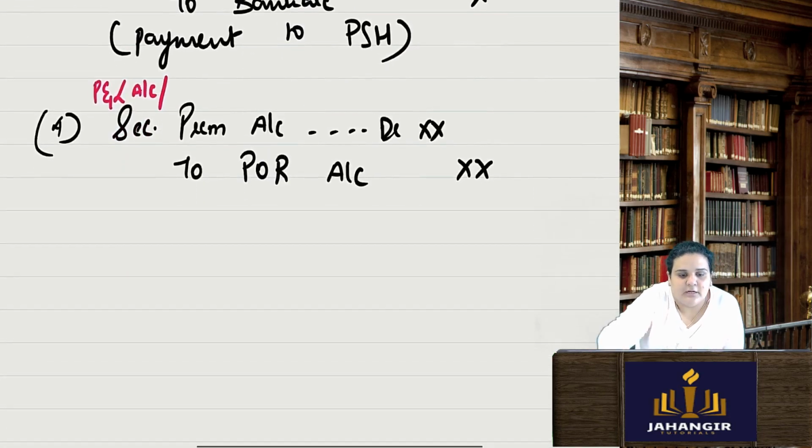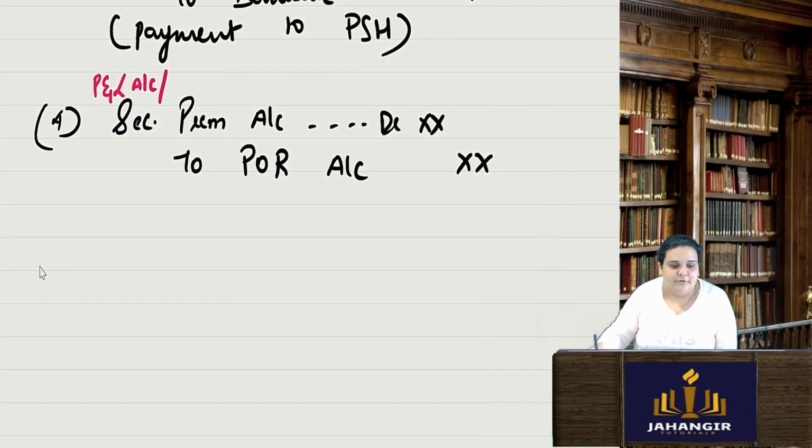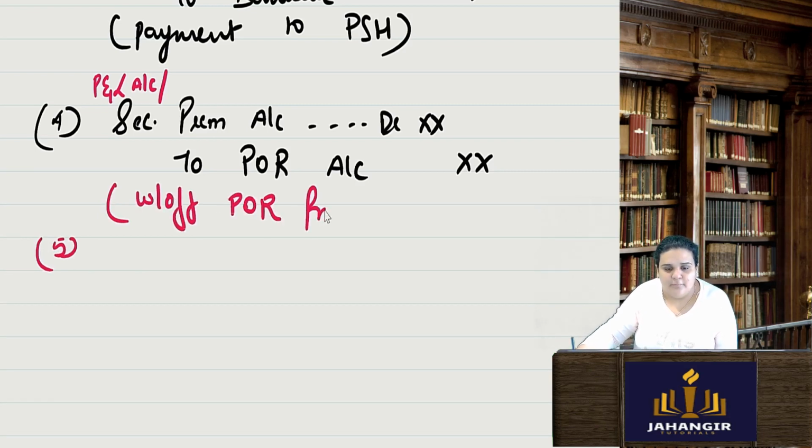So profit and loss account debit to premium on redemption. This is writing off premium on redemption from securities premium or P&L account.